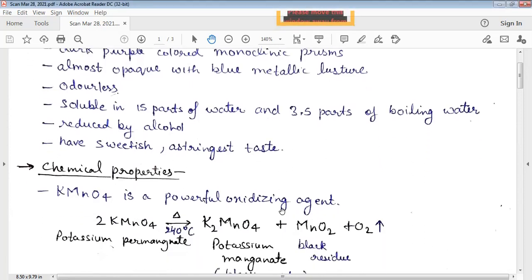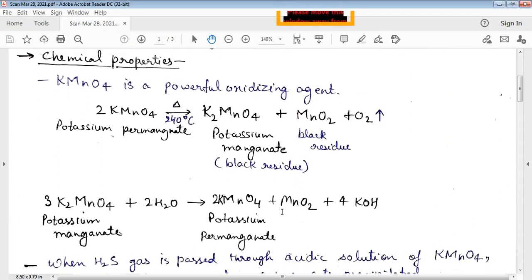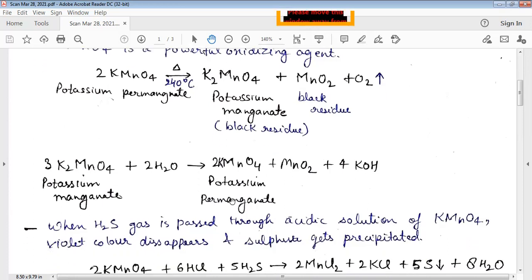Now we shall discuss the chemical properties of KMnO4. KMnO4 is a very powerful oxidizing agent. In the presence of high temperature, that is 240 degrees Celsius, KMnO4, that is potassium permanganate, is converted to a black residue of potassium manganate, that is K2MnO4, and manganese dioxide, that is MnO2, with the evolution of oxygen. If water is added to this potassium manganate black residue, potassium permanganate is again regenerated with the formation of manganese dioxide and potassium hydroxide.